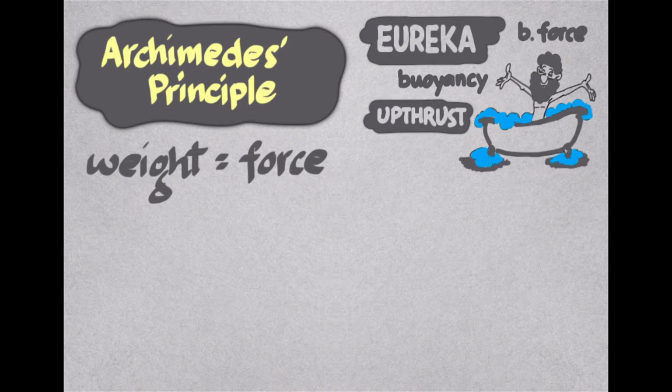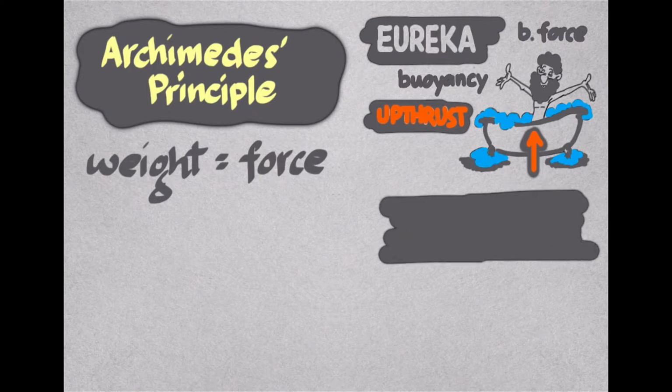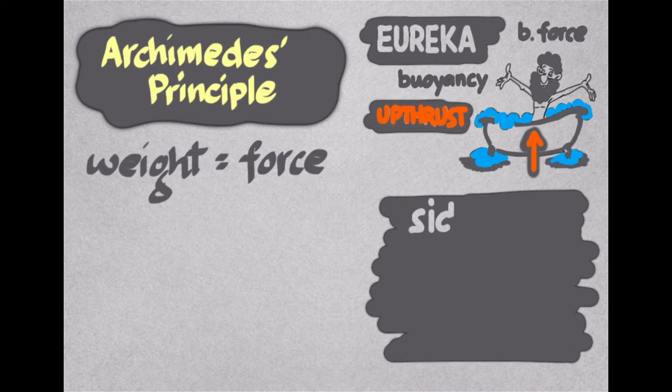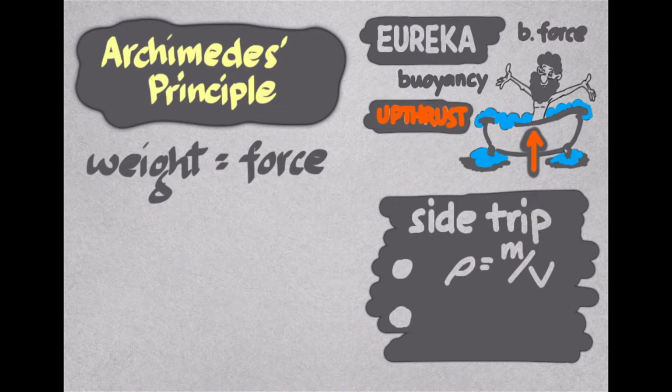Our displaced water. The weight of this water is equal to the force on the object immersed in water and is called buoyant force or upthrust. Now, since the weight may be very difficult to measure in cases like this, let us have a quick side trip, a recall of some ideas we know to simplify the principle so that we can do calculations easier. First is the density, in symbol rho, which is defined as the mass of an object divided by the volume of the object. In our case here, it is from the mass and the volume of this displaced water.